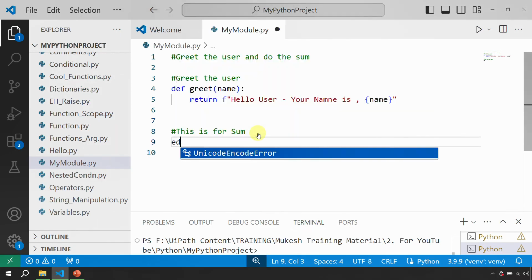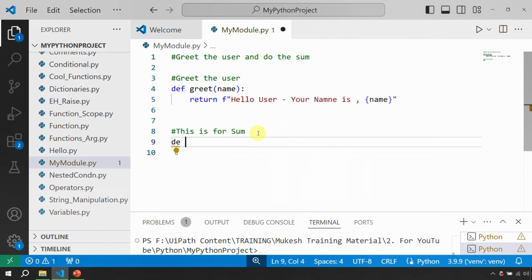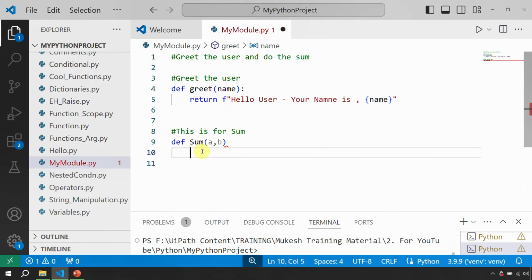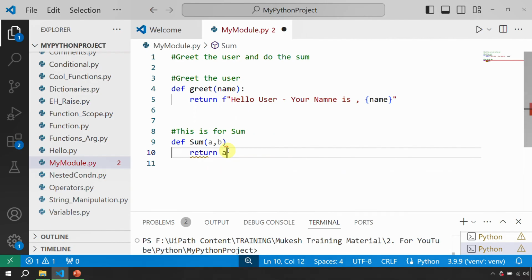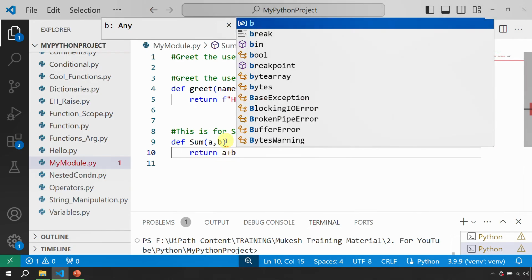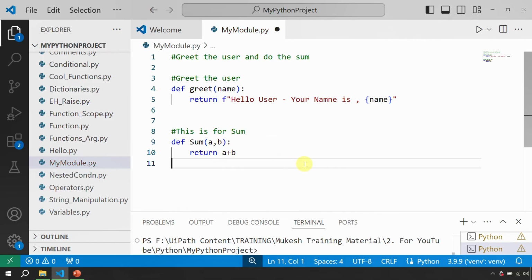And now I am writing a different one into the same module. I say define, my bad, the same keyword def, sum, and then a comma b, which simply means that I want two inputs. Here we have one input whose name is name, here we have two inputs which are a plus b. Now what do you want to do? I just say return a plus b, very simple, right? And that's it. So here you have actually created two functions in one module, right?